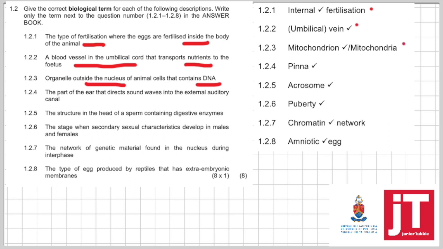1-4. The part of the ear that directs sound waves into the external auditory canal, that we know is the pinna. 1-5. The structure in the head of the sperm that contains digestive enzymes is the acrosome. 1-6. The stage when secondary sexual characteristics develop in males and females, that is puberty. 1-7. The network of genetic material found in the nucleus during interphase, that I know is chromatin network. And 1-8, the type of egg produced by reptiles that has the extraembryonic membrane, that of course is the amniotic egg.